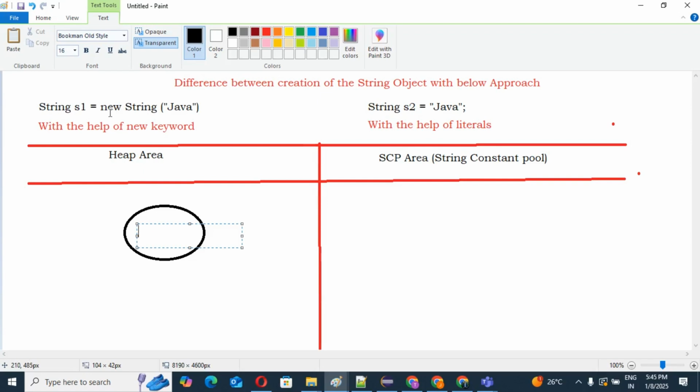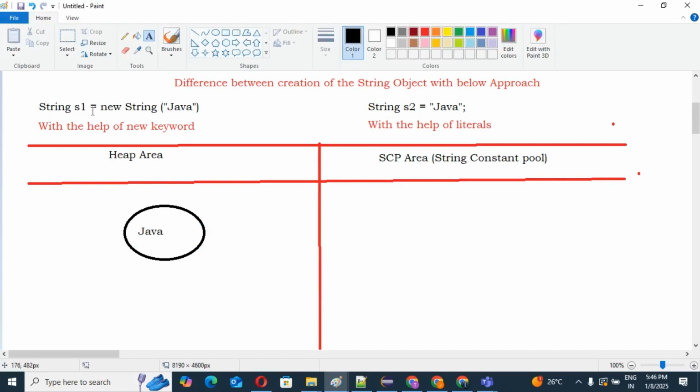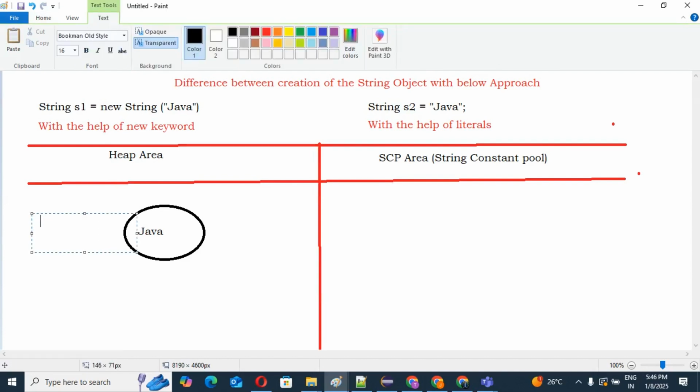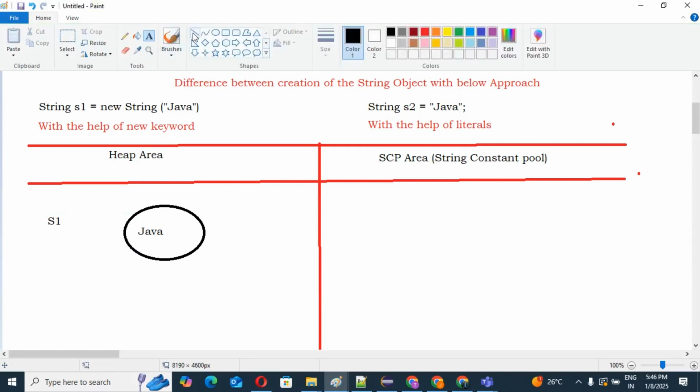Just keep in mind, whenever the object is created with the help of the new keyword, one object will be created in the heap area. That is Java, right? Because you are creating Java as an object. But you can see this object has a reference, s1. Yes or no? So s1 is a reference to this object, correct? I hope you understood. Till now you should not have any confusion, correct?